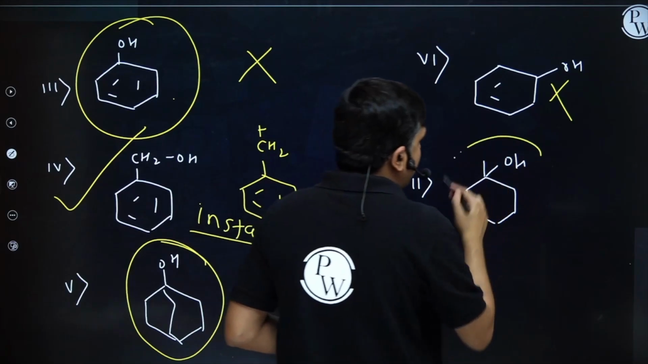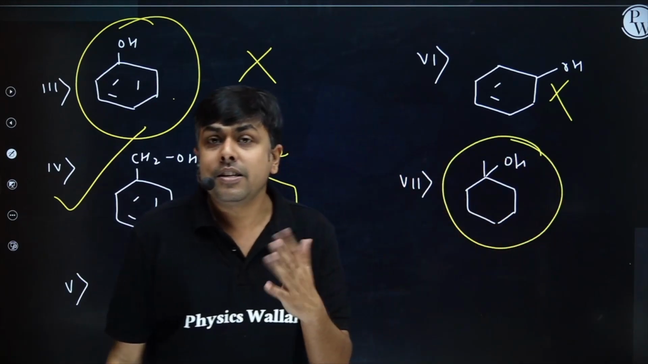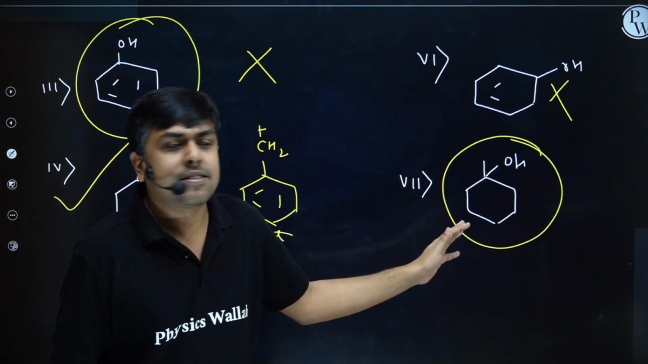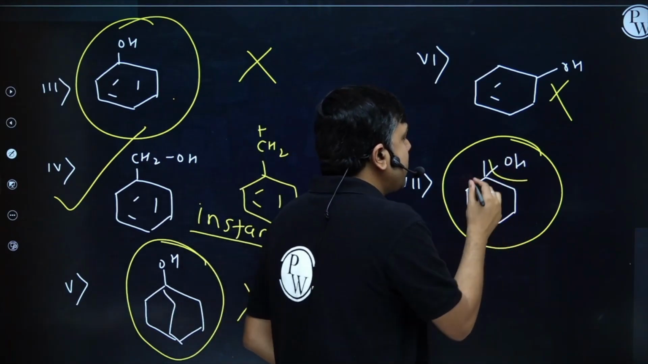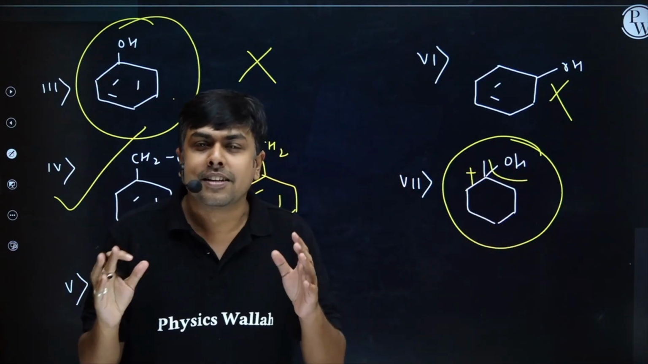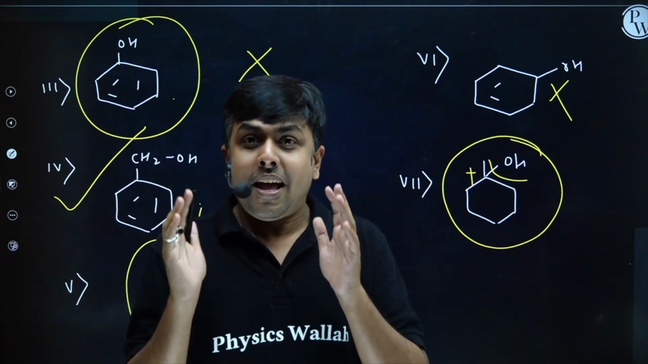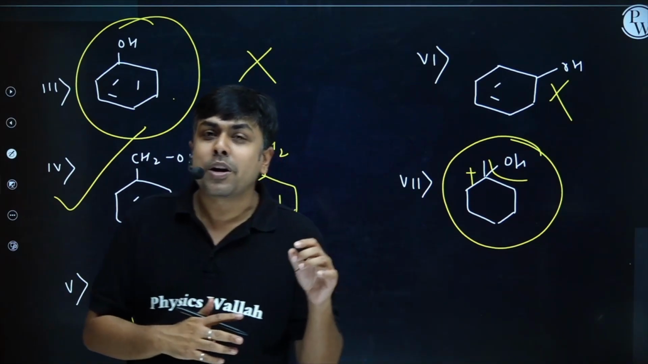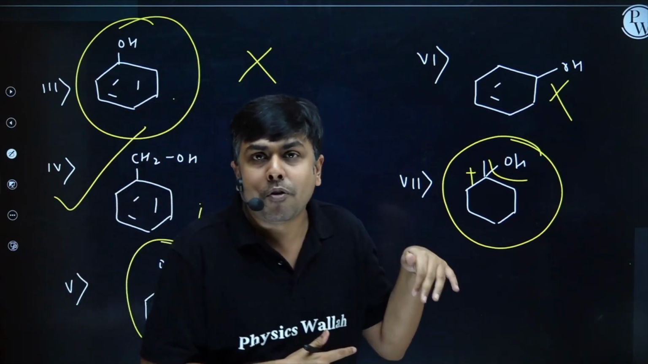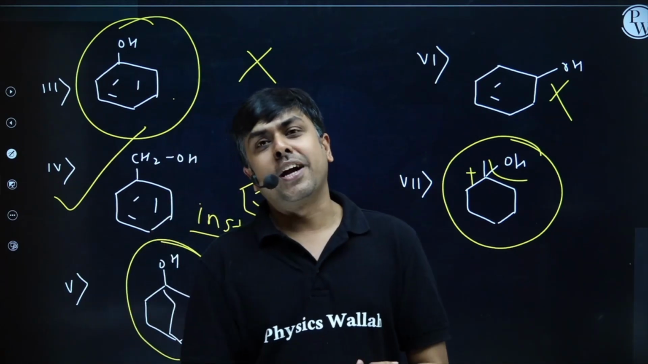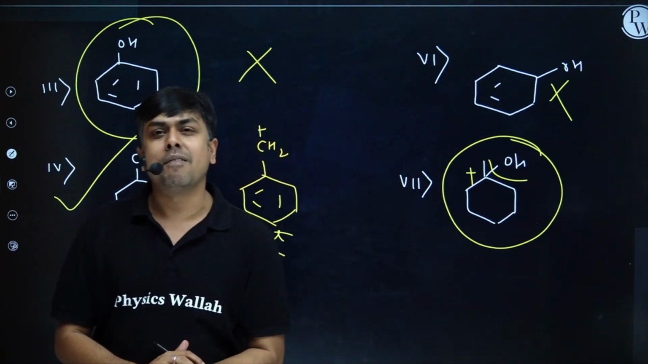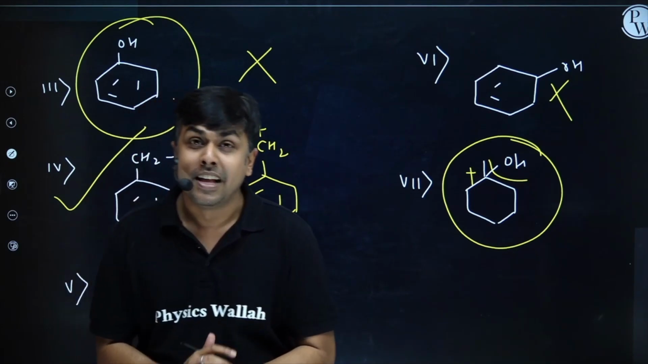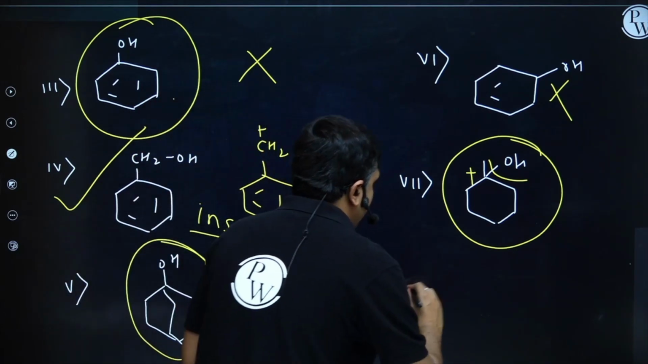If I talk about this one, will I get immediate instant turbidity? The answer is yes. Simply remove OH, put positive charge, check the stability of carbocation. If the carbocation formed after removal of OH is a highly stable carbocation, in that case we will have instant turbidity, like allylic alcohol, like this one.